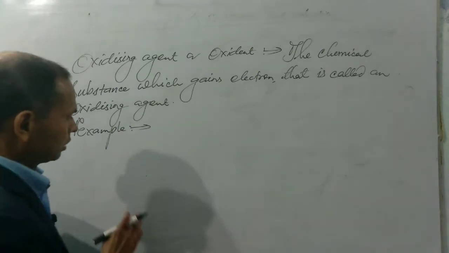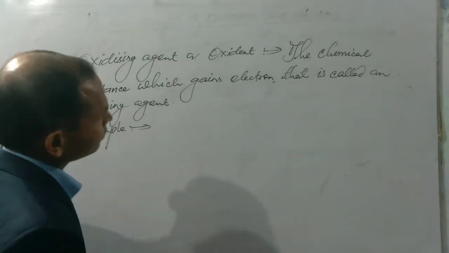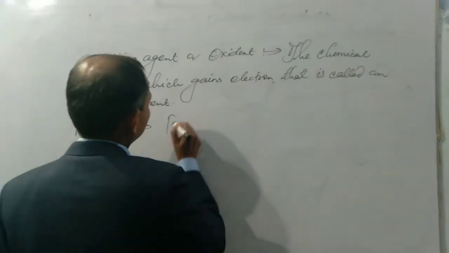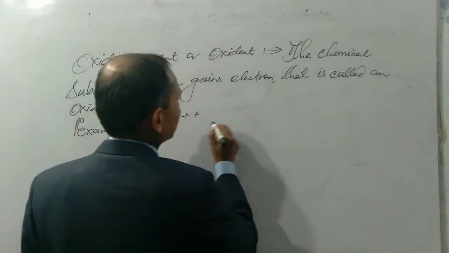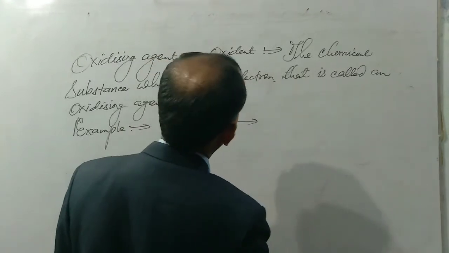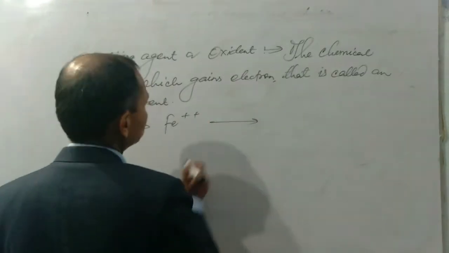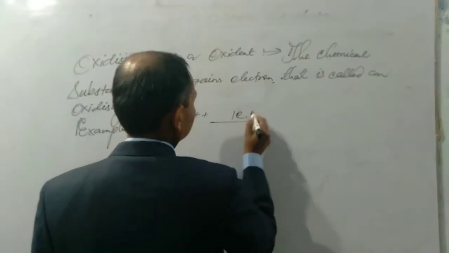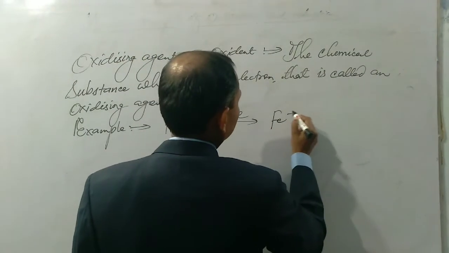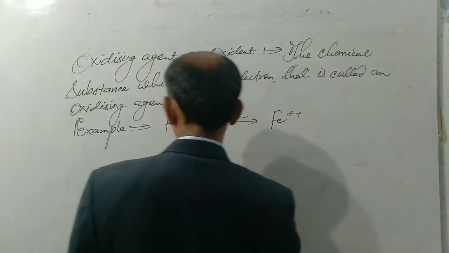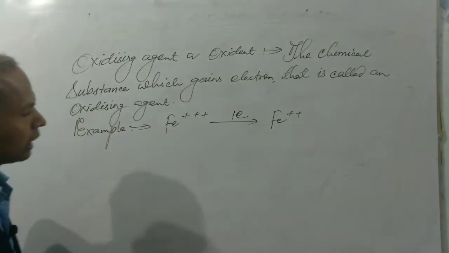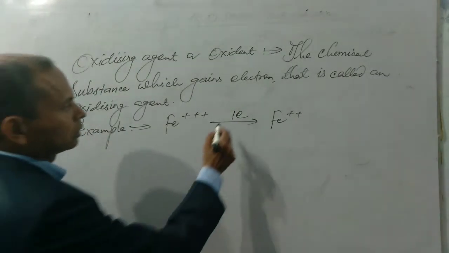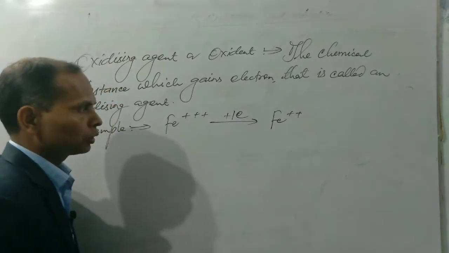As for example, Fe3+ ion gains 1 electron to form Fe2+ ion.